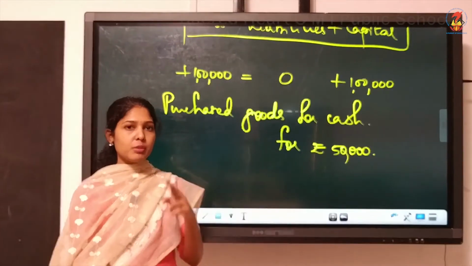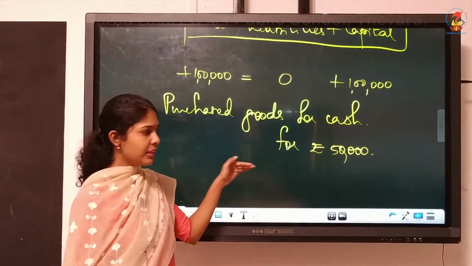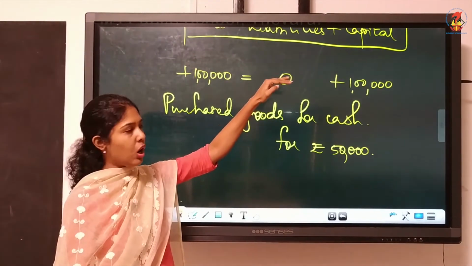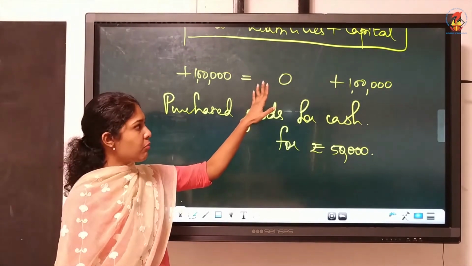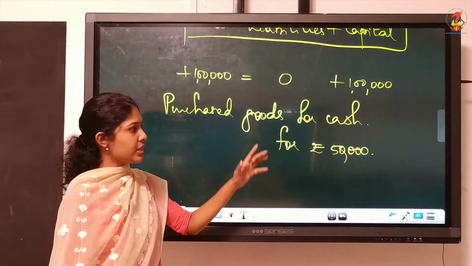Which are the two items? First of all, you have to identify the items. Actually, you need not write the items, then you need not write the accounting equation and all. No need to waste your time. You can directly write the accounting equation. I'll show you how to write it. First, we'll discuss how we are getting all these.